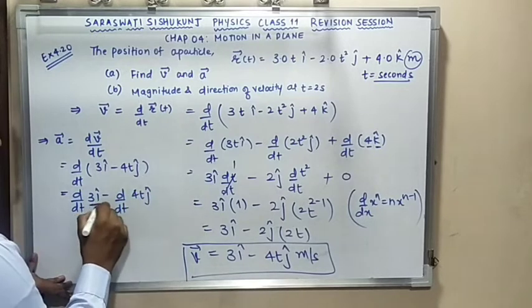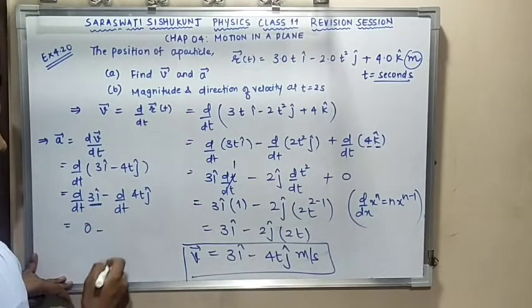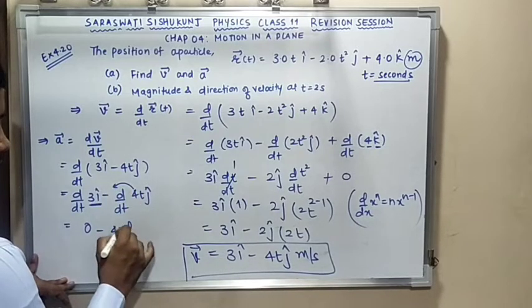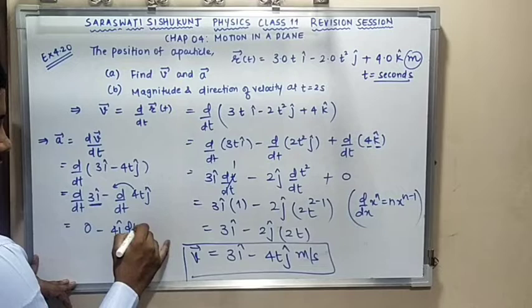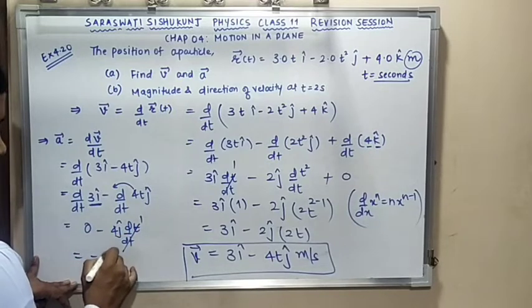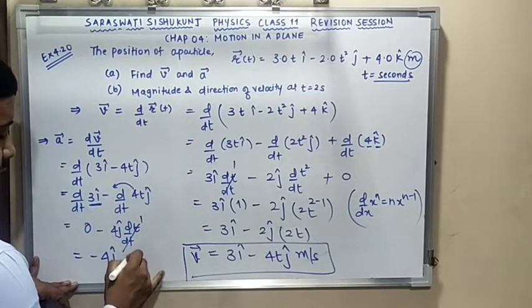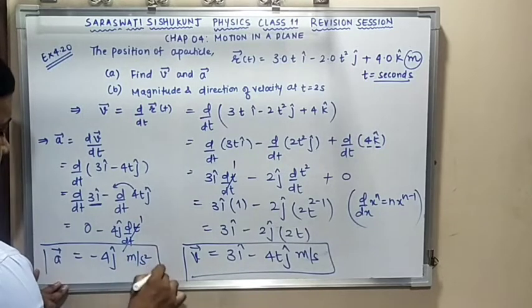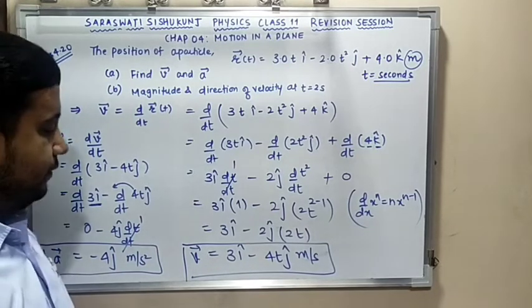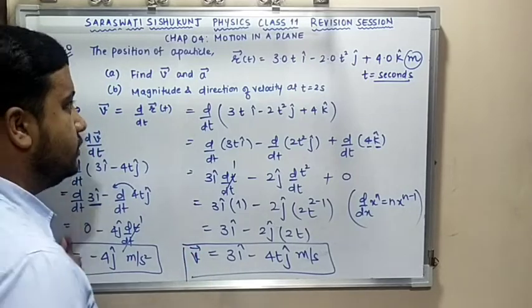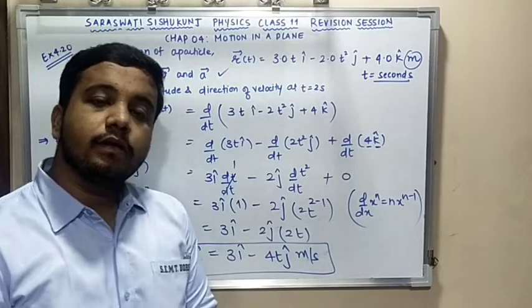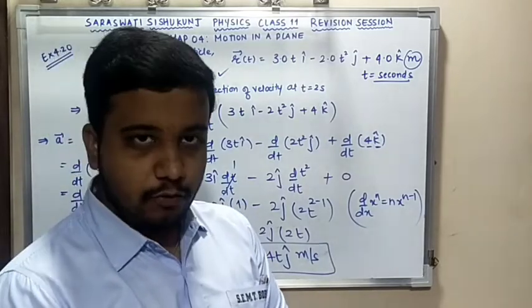This 3i is constant, so differentiation is 0. 4j is constant, so out. d by dt of t is 1. So the answer is minus 4j. Unit is meter per second square. This is my a. Clear? I got v, I got a. So my first question that is being asked by them is solved.